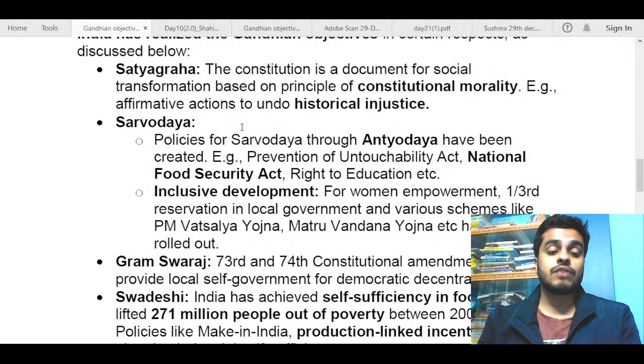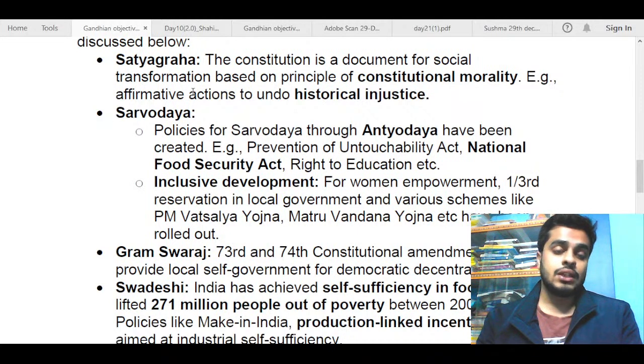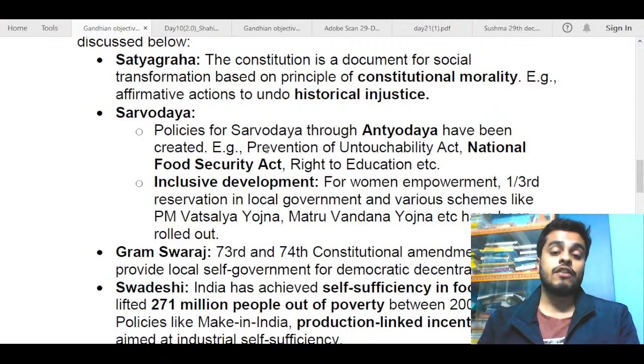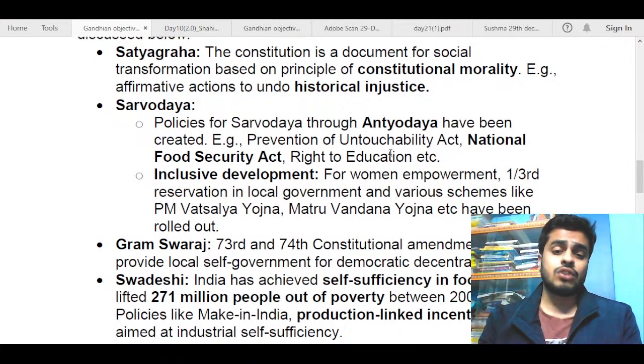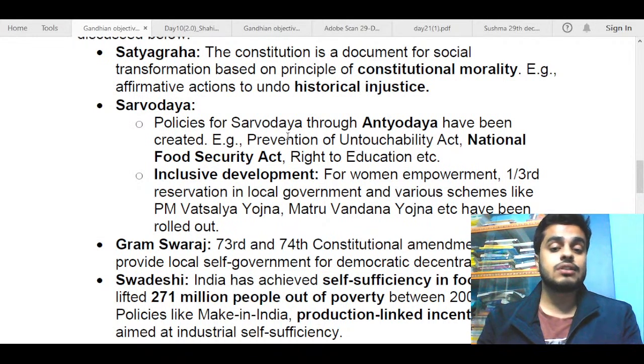Many of the Government of India's policies are inspired from Sarvodaya. For example, the National Food Security Act, Right to Education, Antyodaya. All of these are drawn from Sarvodaya. That is, they profess development of even the poorest of the poor. So you can talk about these policies. It is not necessary to mention only these. You can mention whatever you feel fits in this context. I don't think you need to be very specific about the examples, but two or three examples need to be mentioned, like some of the government schemes.